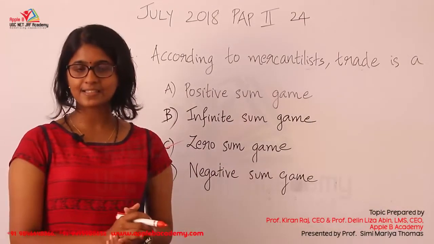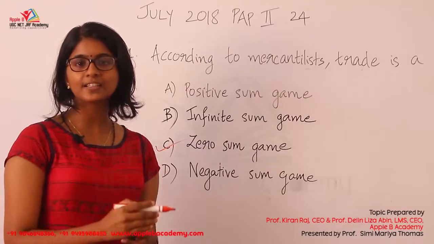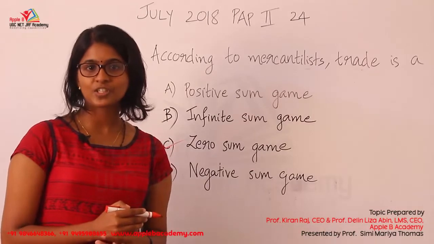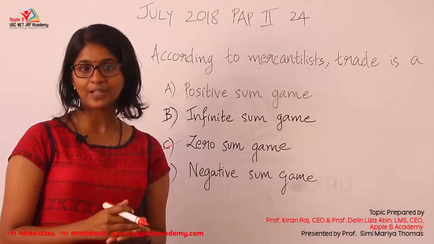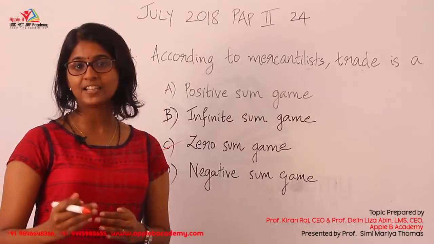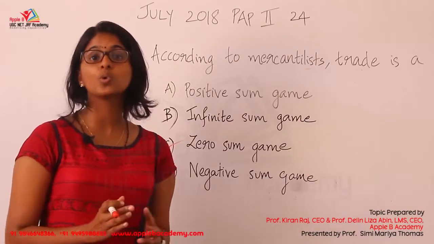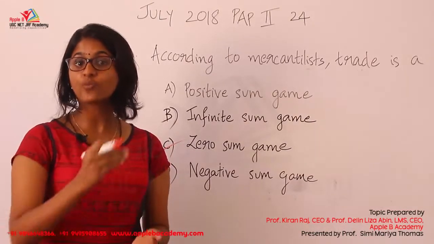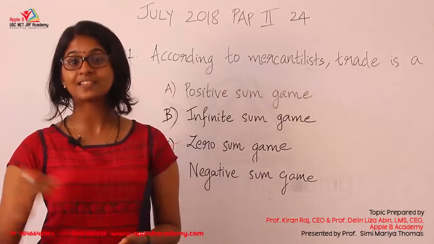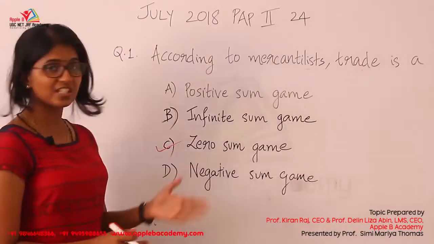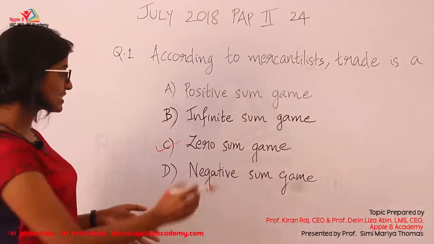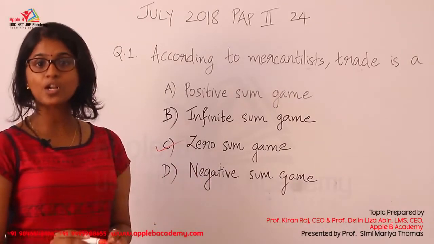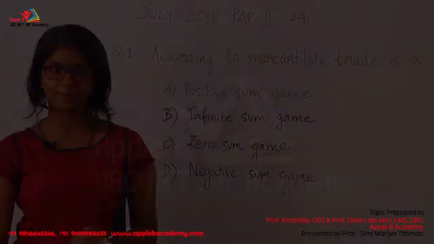As we have already discussed, the mercantilists followed government regulations in such a way that they encouraged exports and discouraged imports. When a country encourages exports in this manner, they want to accumulate gold and they don't want to lose the accumulation of wealth. That is how mercantilists operate. When the gain of one nation is possible only through the loss of the other nation, it cannot be regarded as a positive sum game or other forms of trade. So it is clearly a zero sum game, because in mercantilism, the gain of one nation is possible only with the loss of another nation.